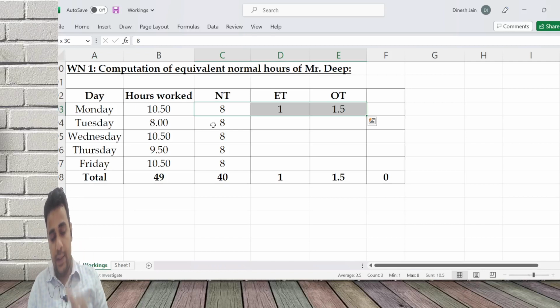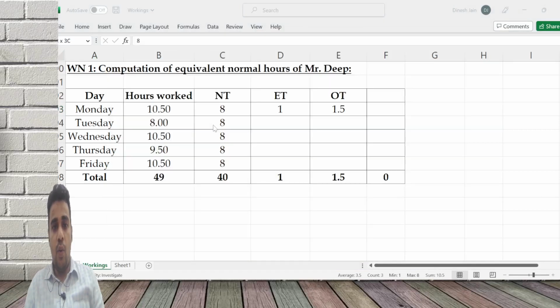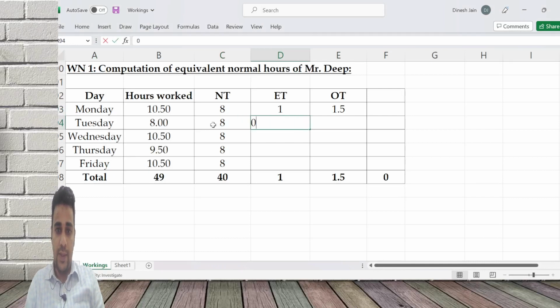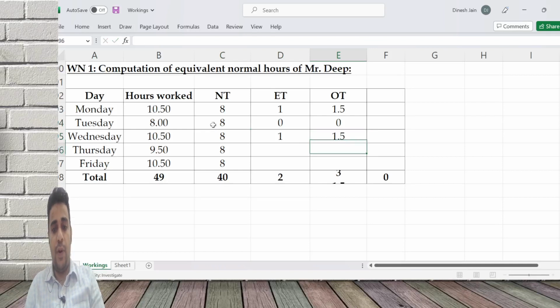Normal time 8, extra time 1 hour, overtime balance 1.5 hours. Here there is no extra time and no overtime. Anything beyond 8 is extra time. Anything beyond 9 is overtime. 1 hour extra, 1.5 overtime. 1 hour extra, 0.5 overtime. 1 hour extra, 1.5 overtime. 5 columns will do.